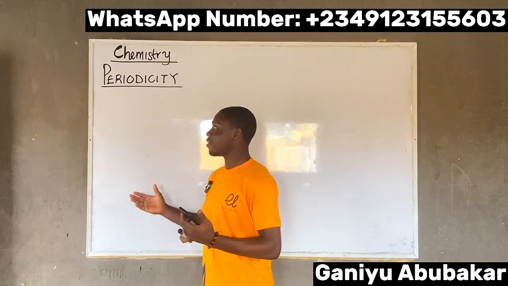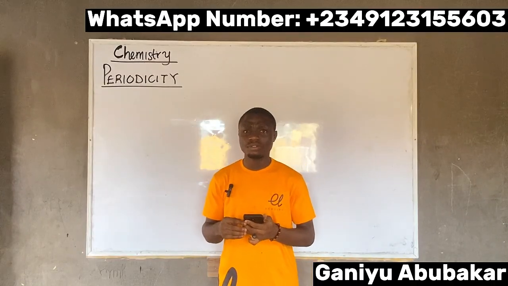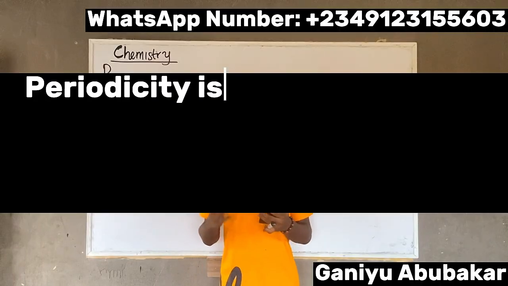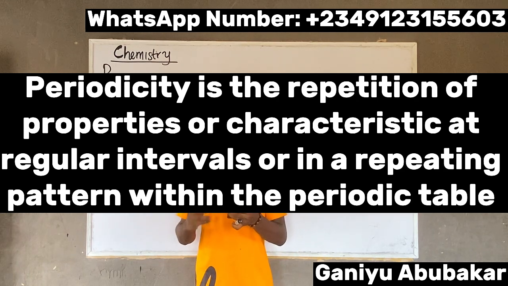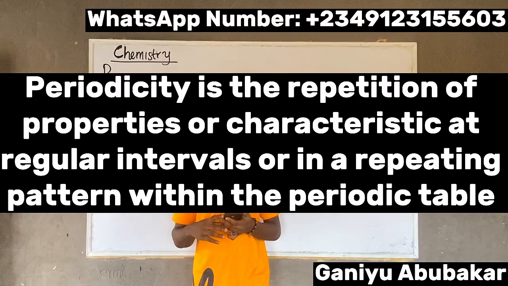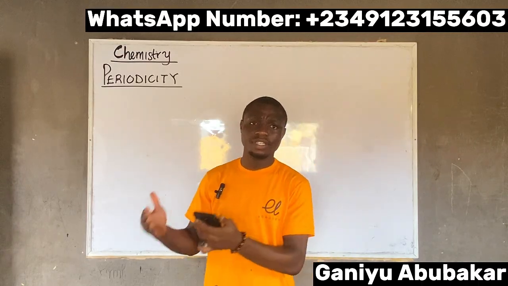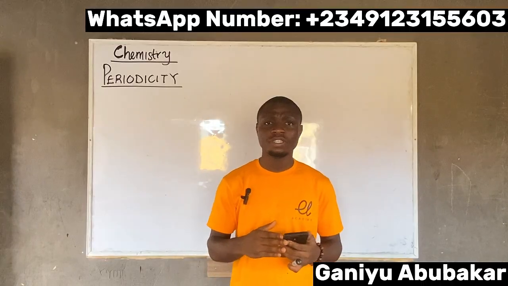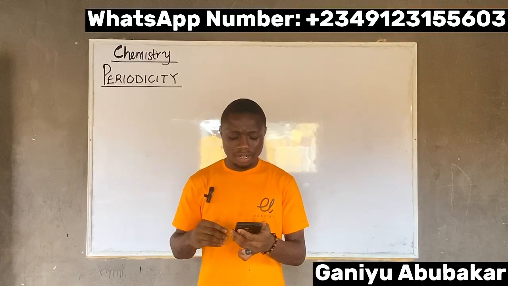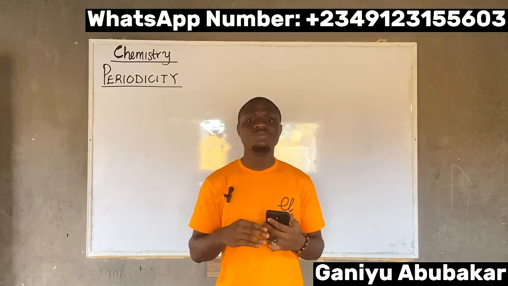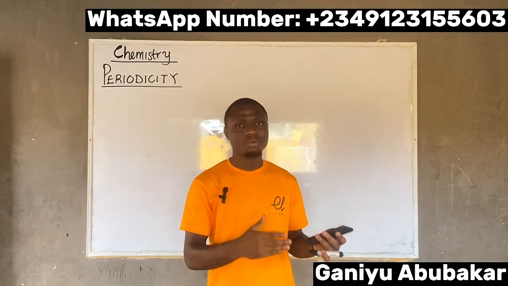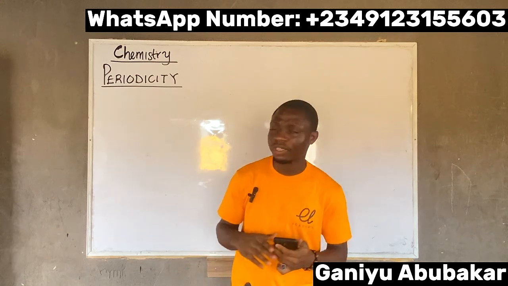First things first, let's define periodicity. By definition, periodicity is the repetition of properties or characteristics at regular intervals or in a repeating pattern within the periodic table. That is how you define periodicity. It is simply the repetition of properties or characteristics at regular intervals or in a repeating pattern within the periodic table.